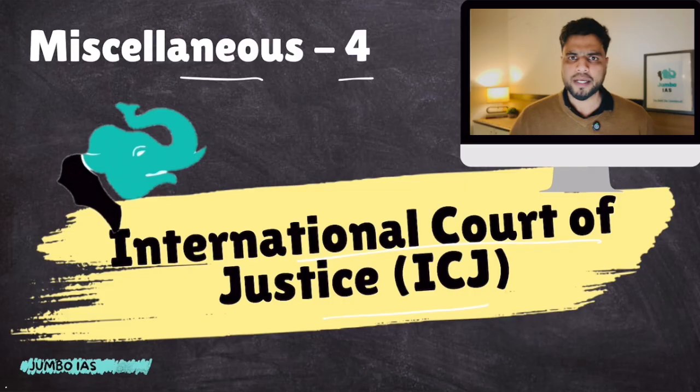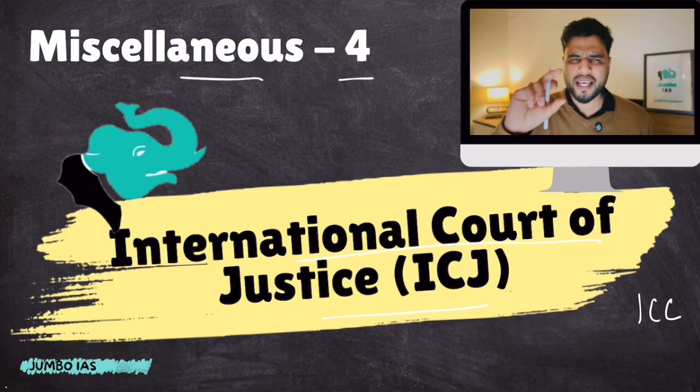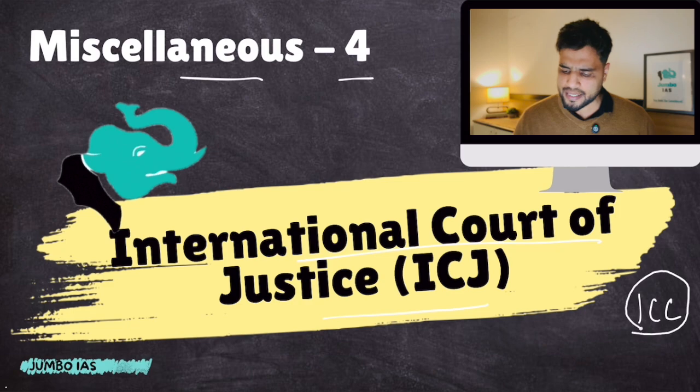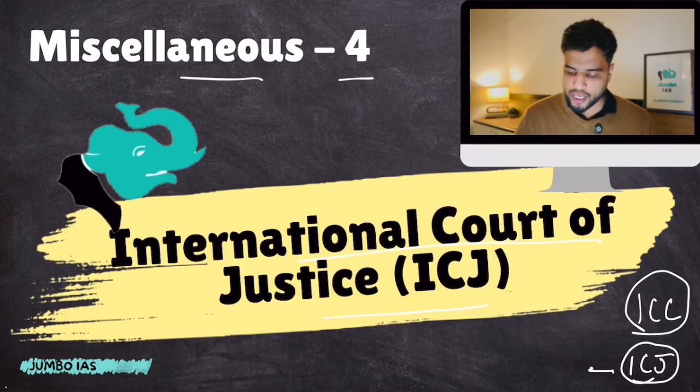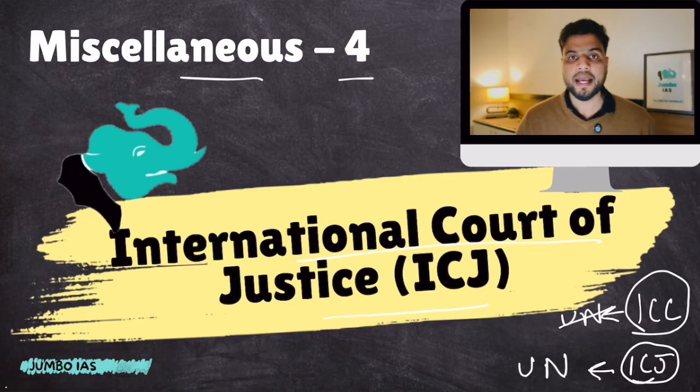Remember, in yesterday's lecture, we talked about International Criminal Court. And I talked about this issue in brief that International Criminal Court and ICJ are 2 different international judicial organs. Number 1 difference is ICJ is a UN body. ICC is not a UN body. And number 2 is ICJ only listens to disputes between countries, whereas ICC can also listen to cases involving allegations on individuals.